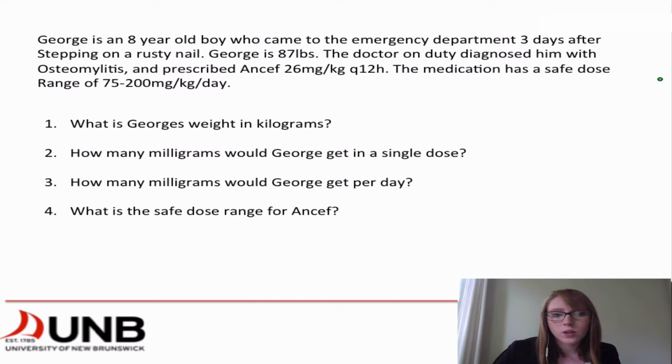So first off, we want to know: what is George's weight in kilograms? We want to know how many milligrams George would get in a single dose. We want to know how many milligrams he would get per day. And we also want to know the safe dose range for Ansef.